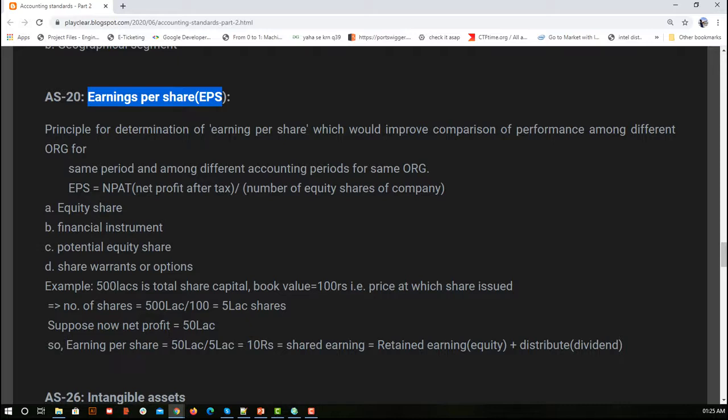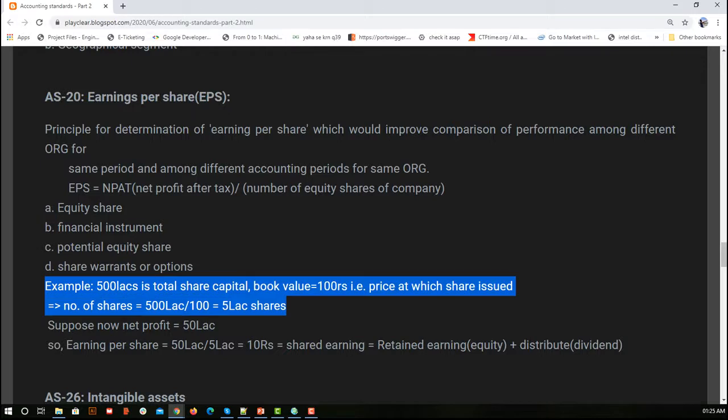So here I'll simply take this example. This again my teacher told me. This example is very good, and if this is clear, we can easily say what all these are saying. Here we are taking an example, and above we have said what the description is. Suppose 500 lakhs is our total share capital, and our intention is to calculate the earnings per share.